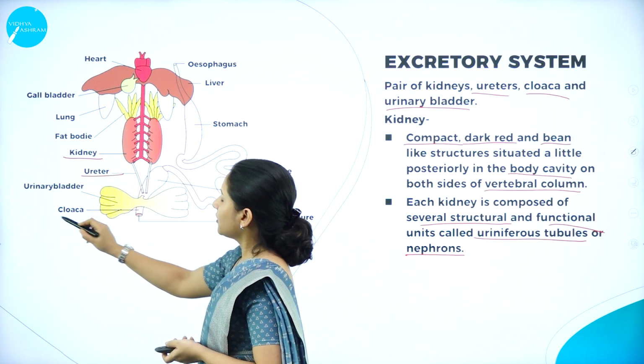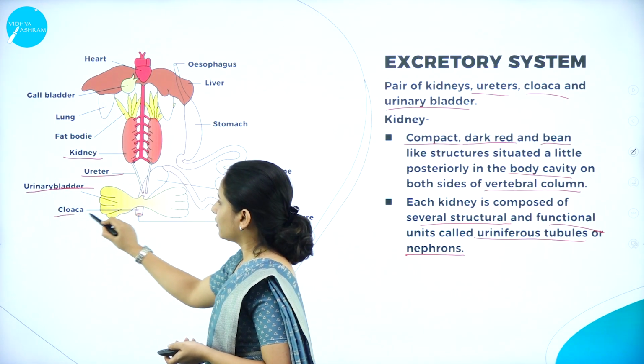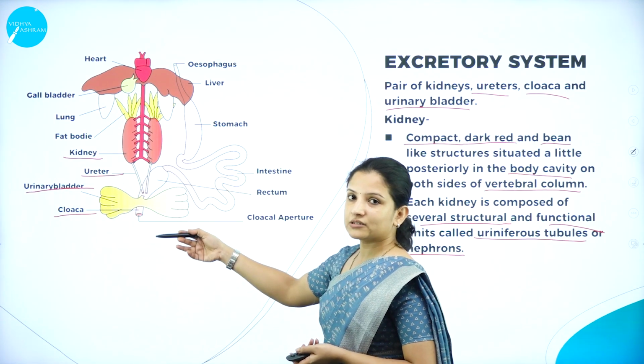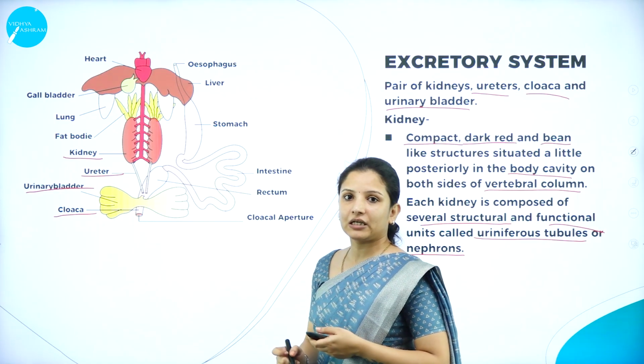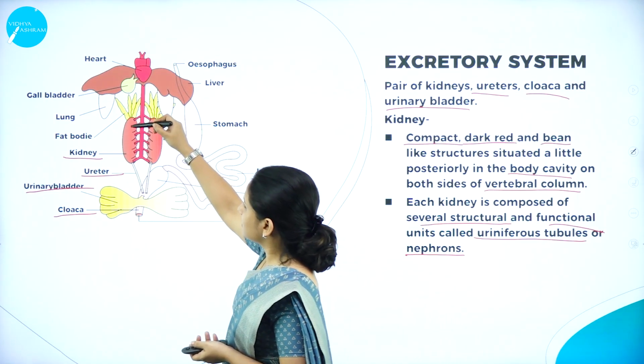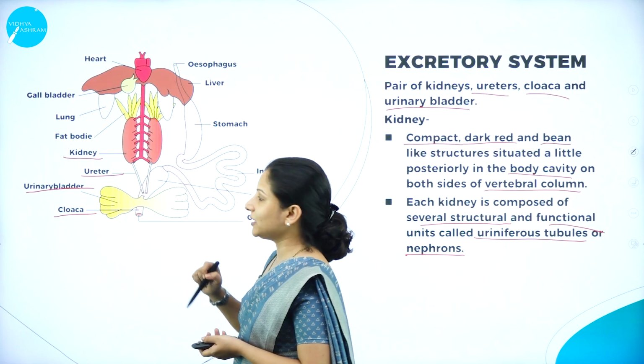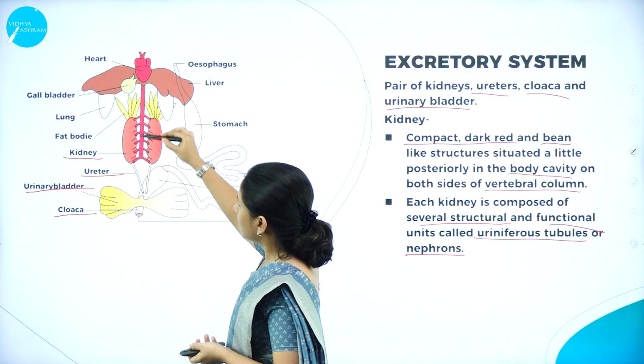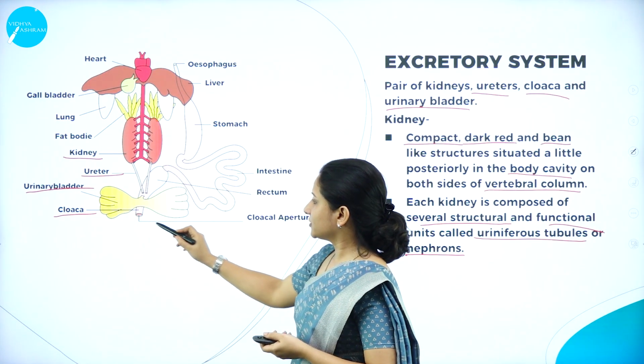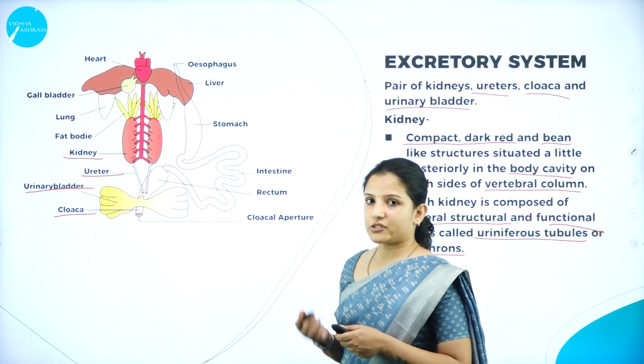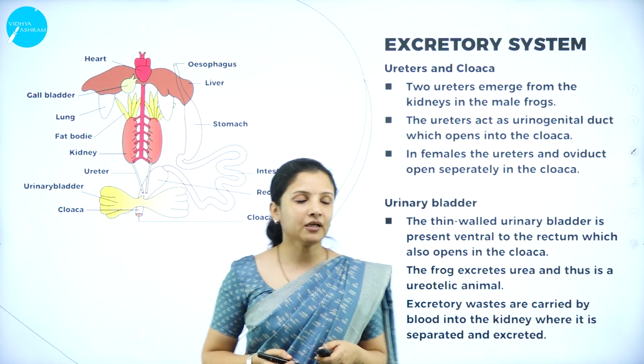At present I am discussing the kidney, which is dark red in color, as you can see, and bean shaped. Also there is the presence of the cloacal aperture. We'll study about these in the coming slides.